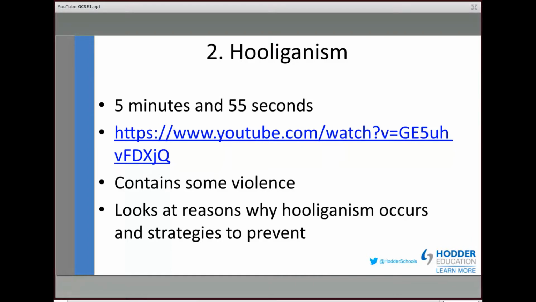What it does do in an interesting way is it looks at the reasons why hooliganism occurs at all, and it does start to touch on the strategies to prevent hooliganism. So what you've got there is, realistically, you've got a real match towards what the specification requires. And we've got things in the sheets like state 4 reasons why a person may decide to take part in activity that could result in them being called a hooligan. Equally, we've got things like strategies were largely lacking in the clip. Could you think of strategies that would prevent hooliganism? So this idea, again, of getting the students to think.